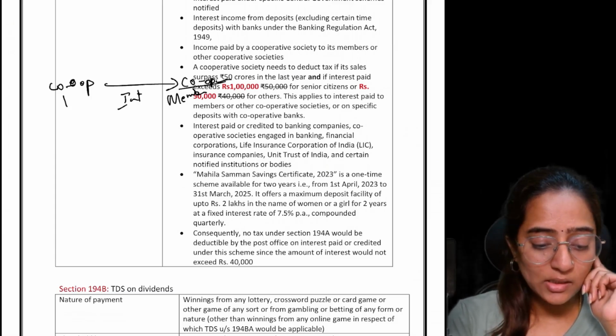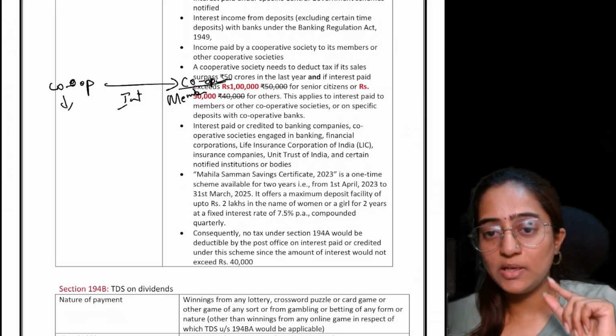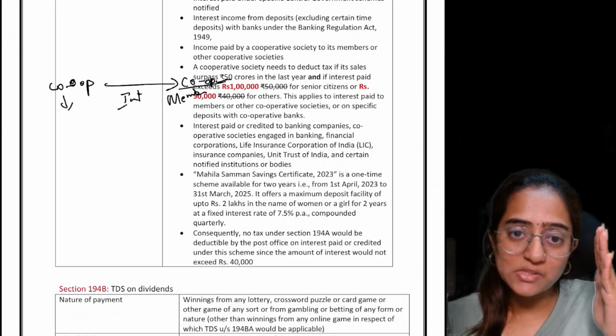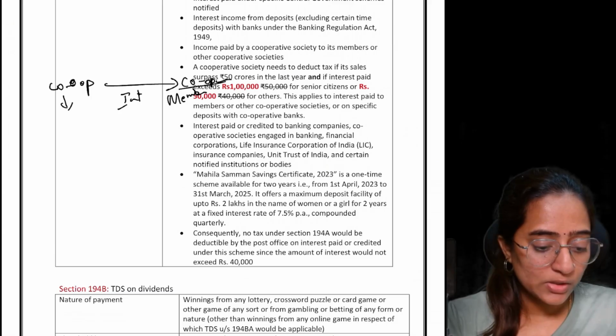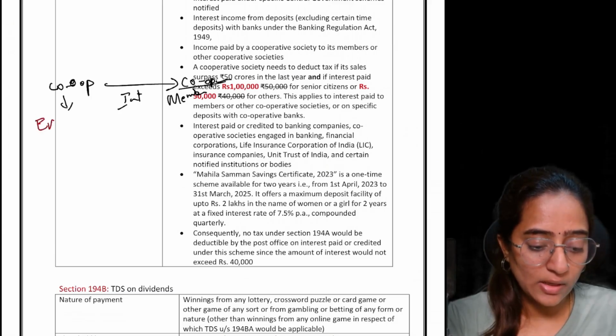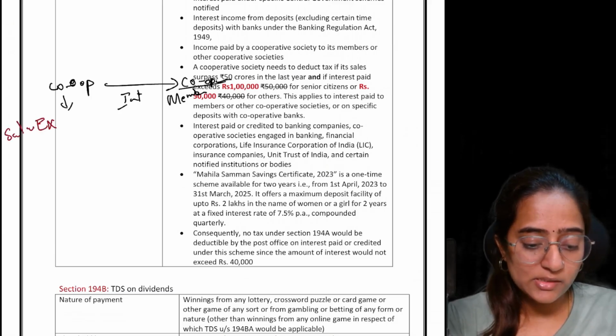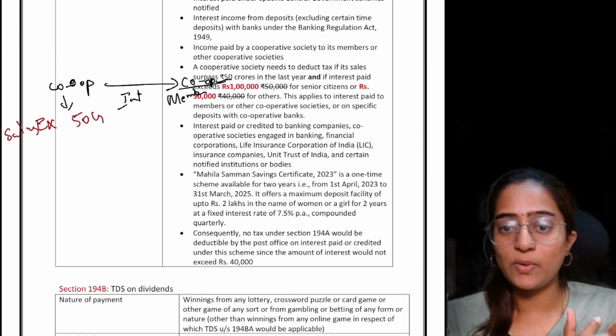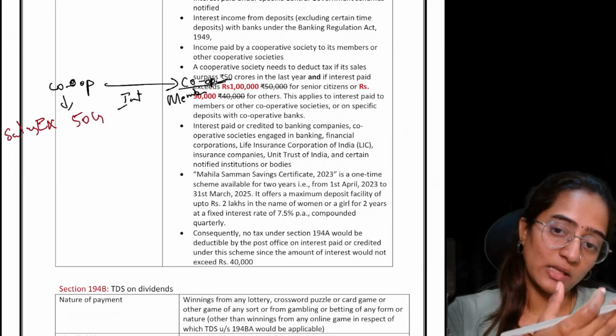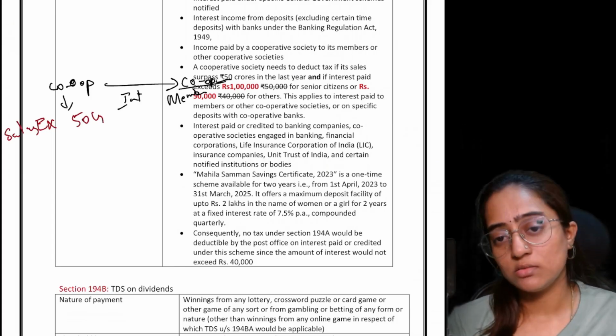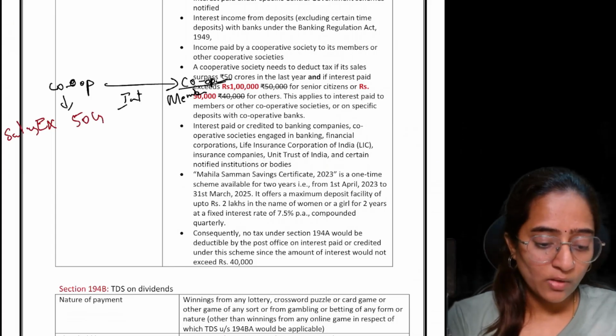One is that the sales of the cooperative society which is paying the interest should exceed 50 crore in the last assessment year.